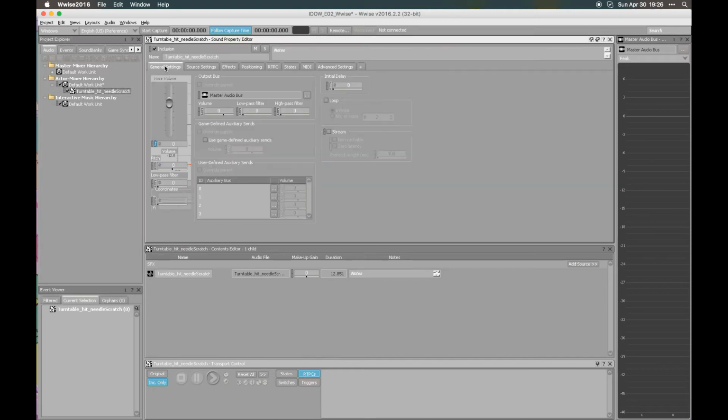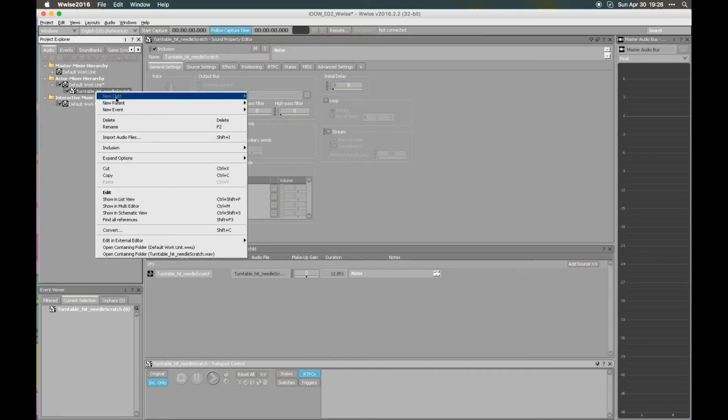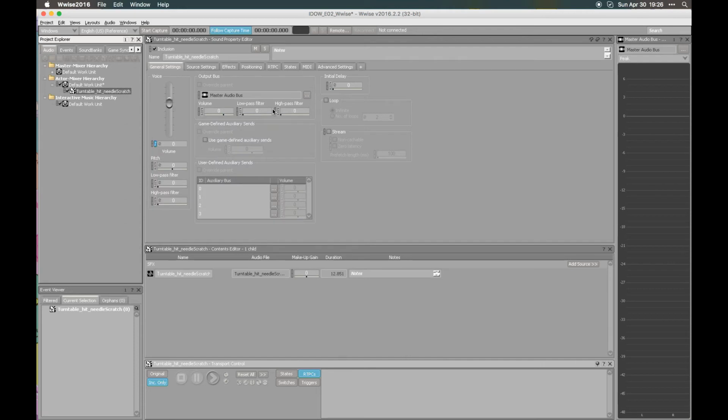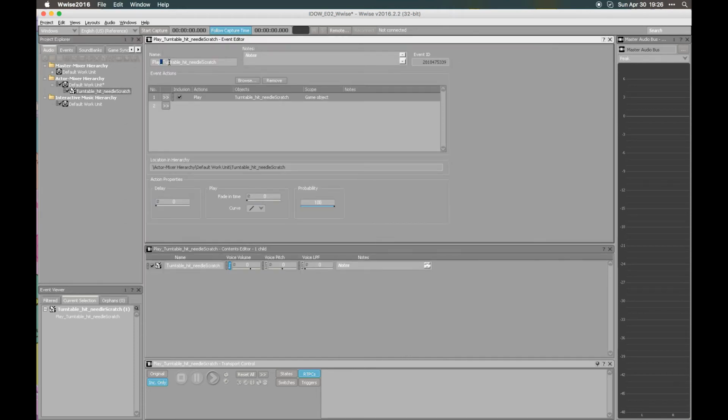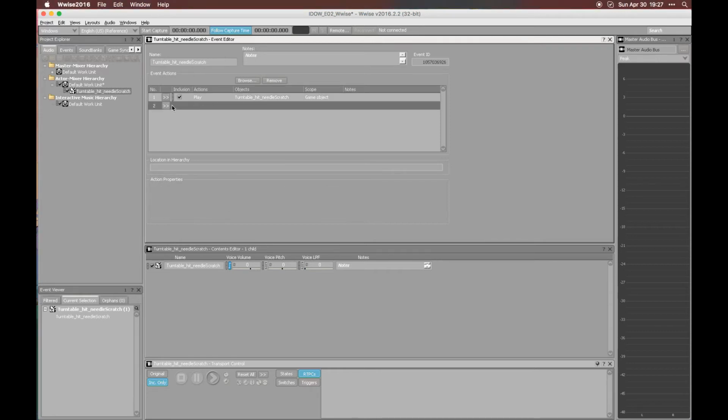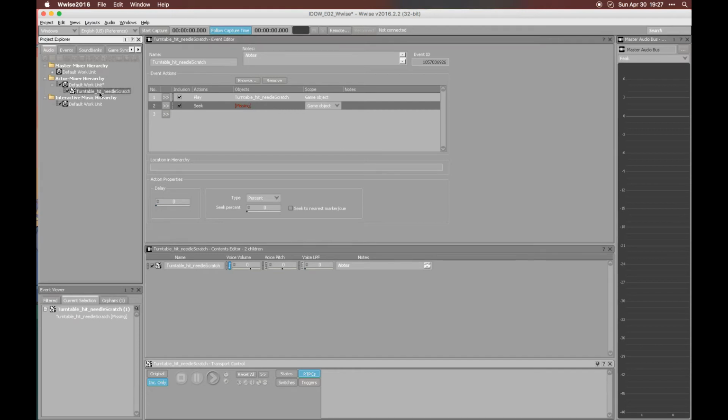We can't do anything from the sound property editor, but we can do something in the event. So let's first create an event that plays this file, and it will be the event triggered by the game. So let's call it turntable hit, sure. And after the play event, we will use the seek action.